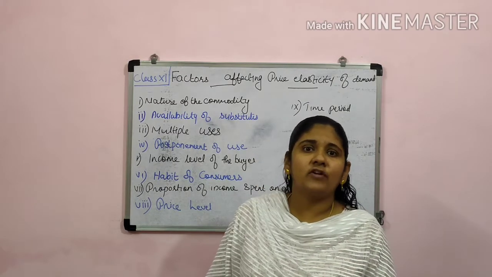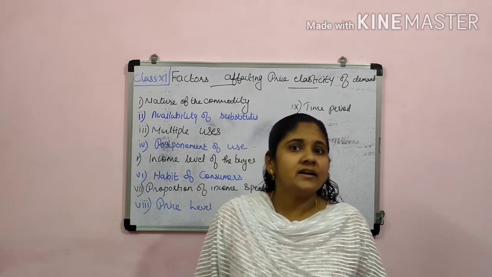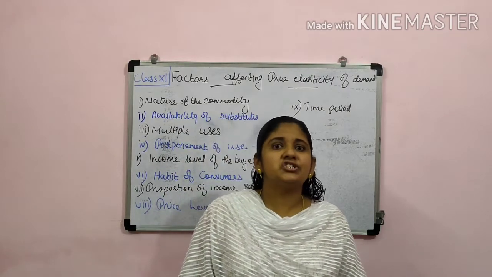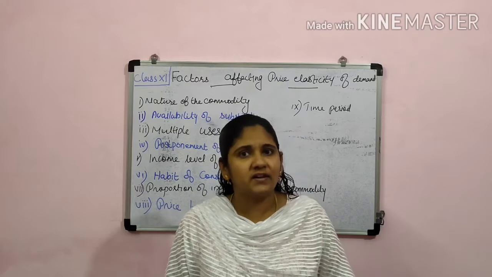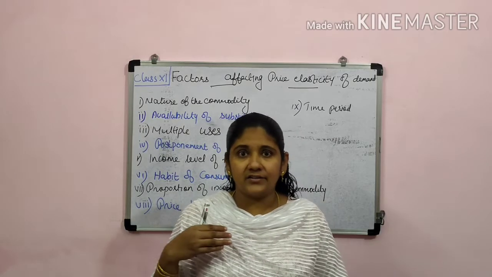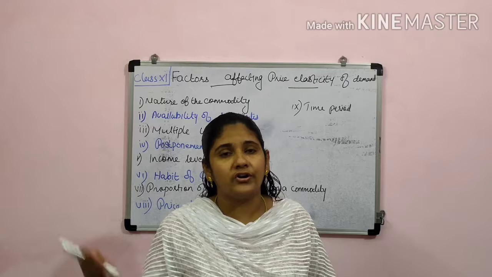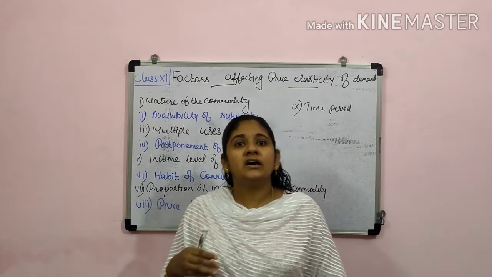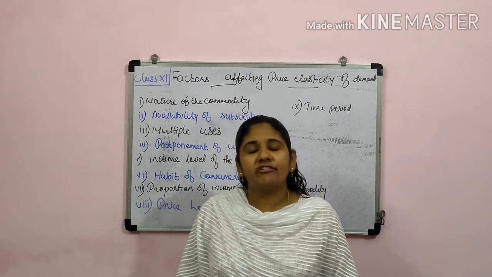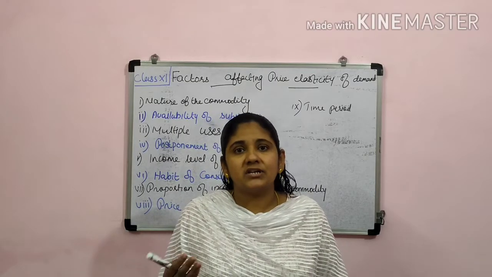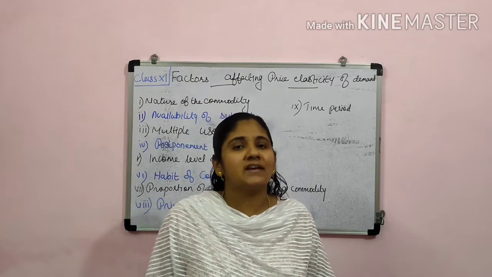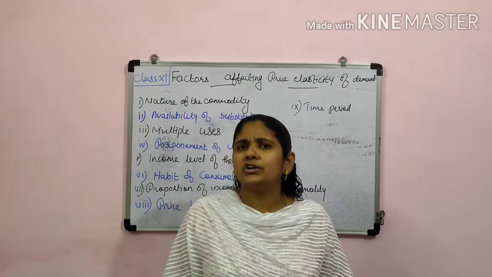There are some commodities which are very much in use in our day-to-day life, like grocery items, kerosene, salt, which we anyway require. For these items, even if the price of the commodity increases, it won't make much difference in the quantity demanded, because anyway we require it.